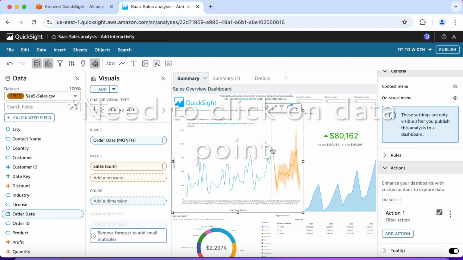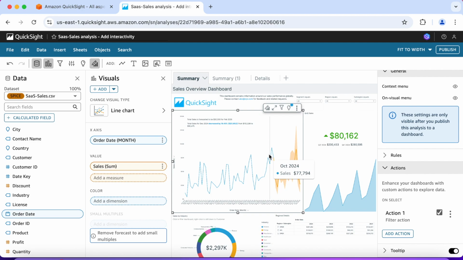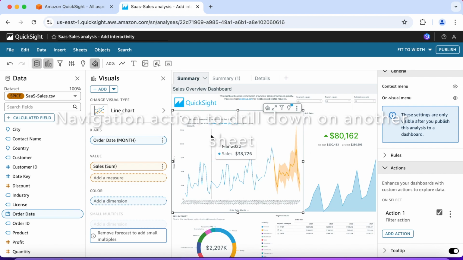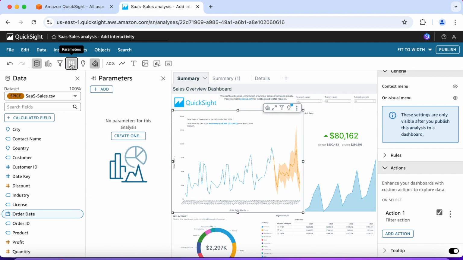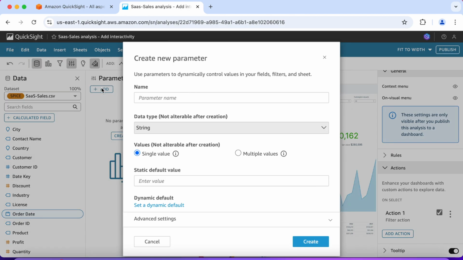Okay. So what I didn't do, so what you need to do on the line chart is just click on a data point. I'm just hovering over it, but you want to click on it. And we want to drill down a navigation action. But it was supposed to populate that filter that we just implemented. So let's add. We want to create a new parameter, so we're going to give it a name.